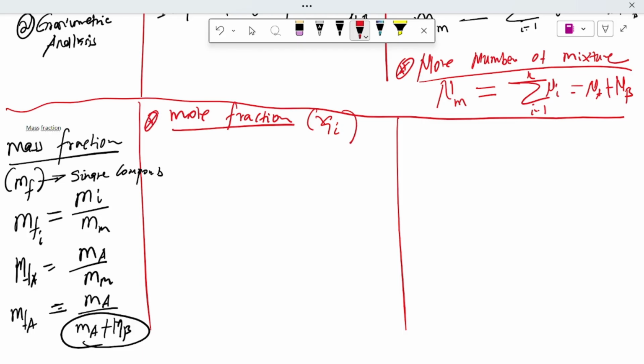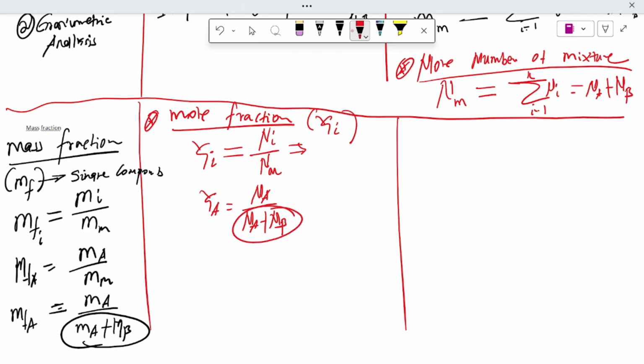The mole fraction yi is equal to the number of moles of the individual component over the number of moles of the mixture. Similarly, for the mole fraction of component A, this is the number of moles of A over the number of moles of A plus the number of moles of B, which is the number of moles of the mixture.